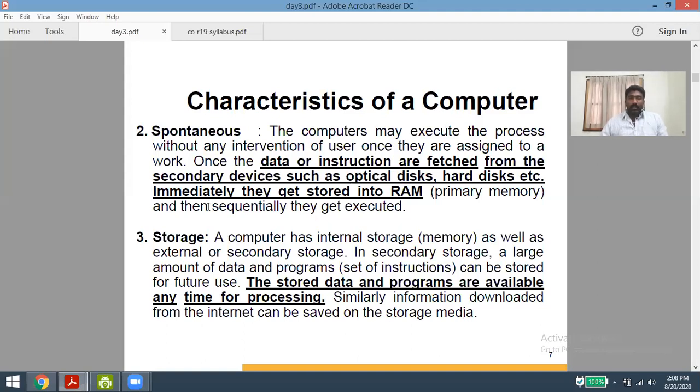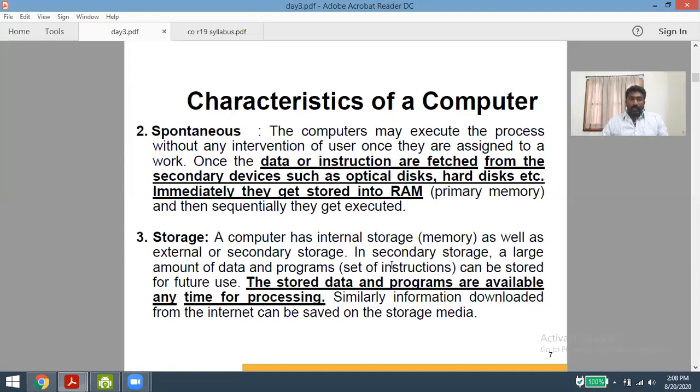Coming to the storage, a computer has two types of storage, or two types of memory component, called internal and external storage. The secondary storage is nothing but our hard disk, floppies, etc. With the help of these storage elements, we can store a large or bulk amount of data, which can be used for processing in the future.